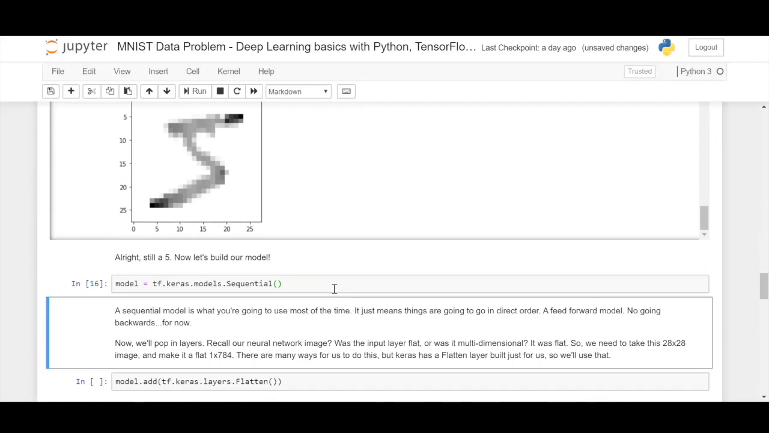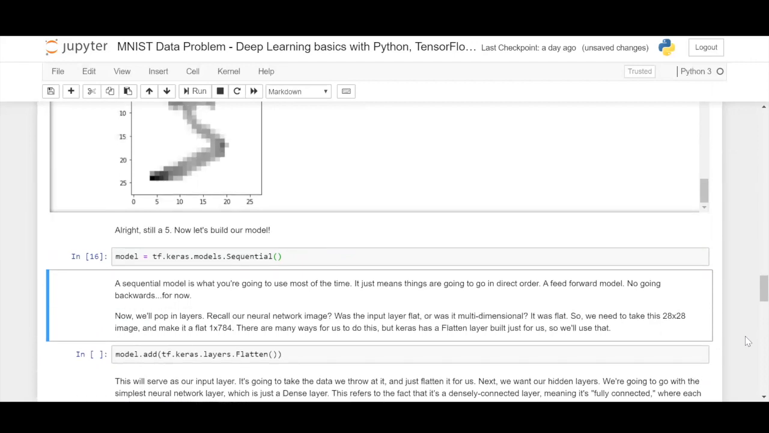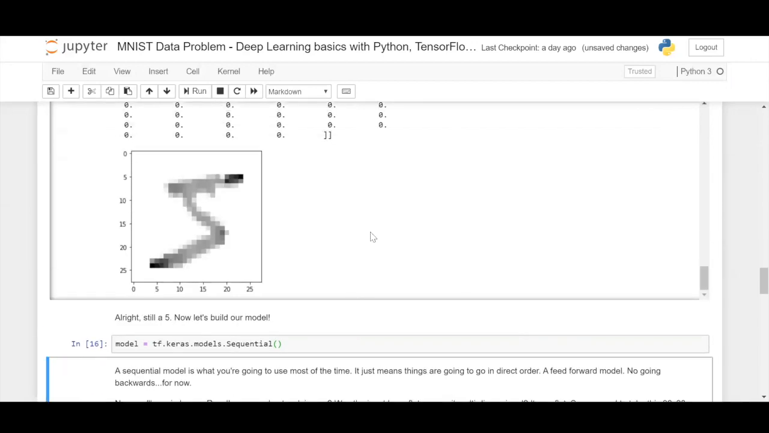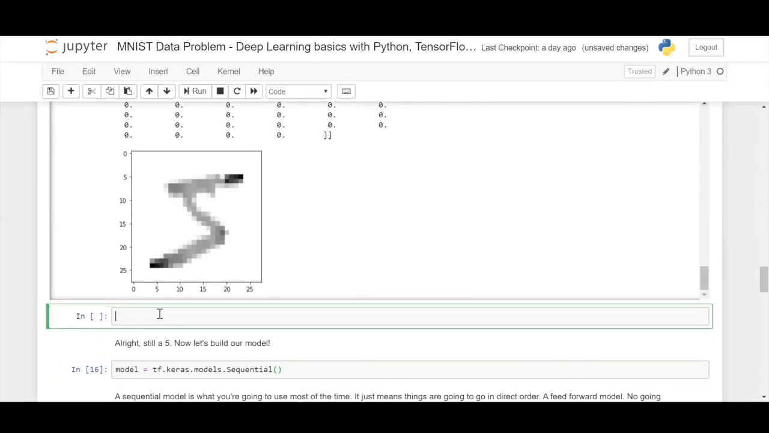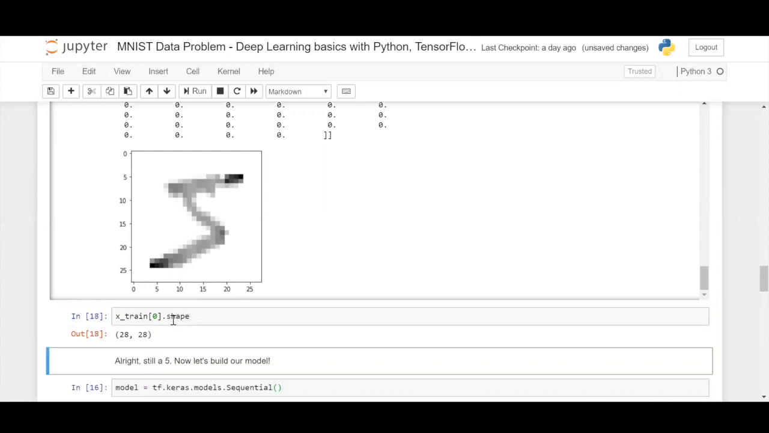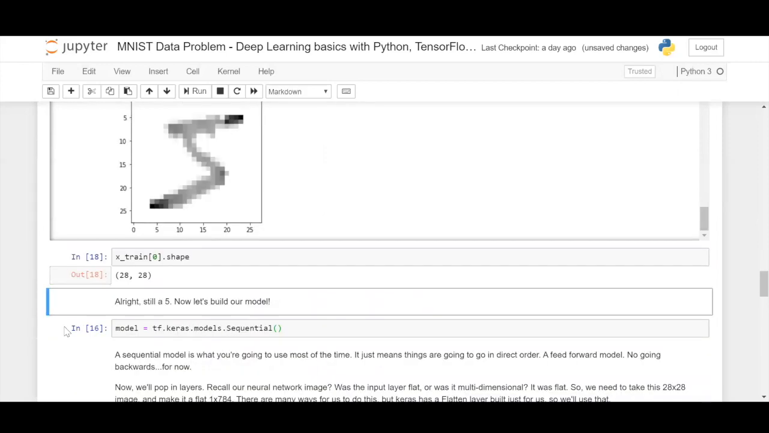Here let's go with a sequential model, where the data moves forward, which is also known as a feed forward model, and not backwards for now. So let us add in a few layers. First things first, when you look at the shape of xtrain of 0, this is what the number is, and let's see the shape. It's a 28 by 28 image.